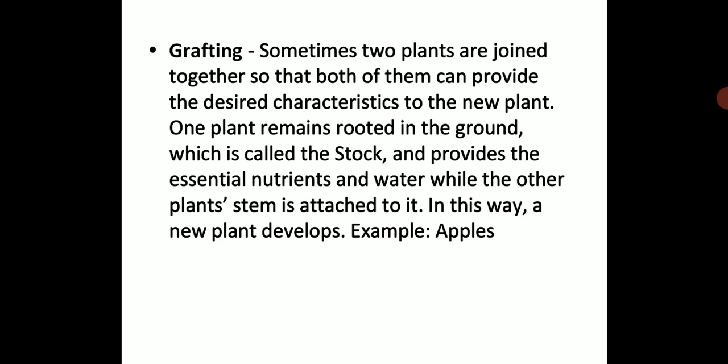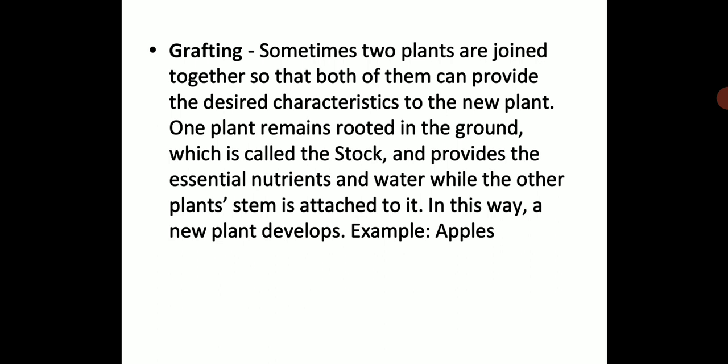So please write down the method by which we are doing grafting. One plant remains rooted in the ground, which is called the stock, and it provides the essential nutrients and water because it is required for the plants to grow, while the other plant's stem is attached to it. In this way, our new plant will develop.